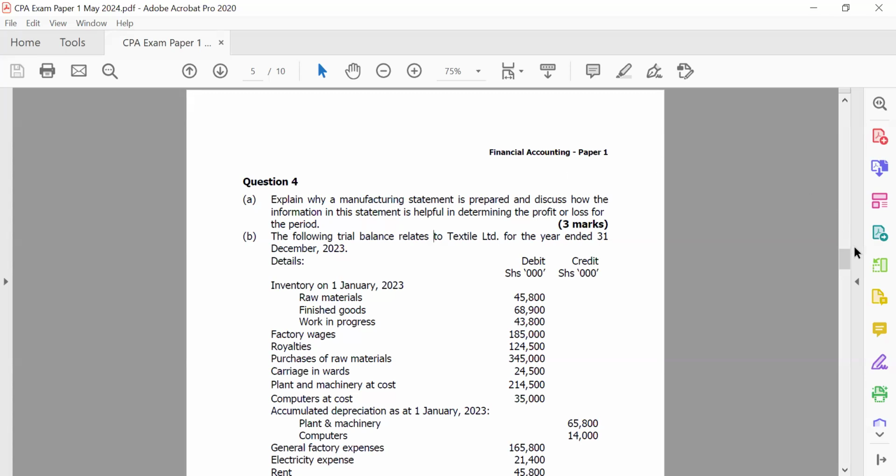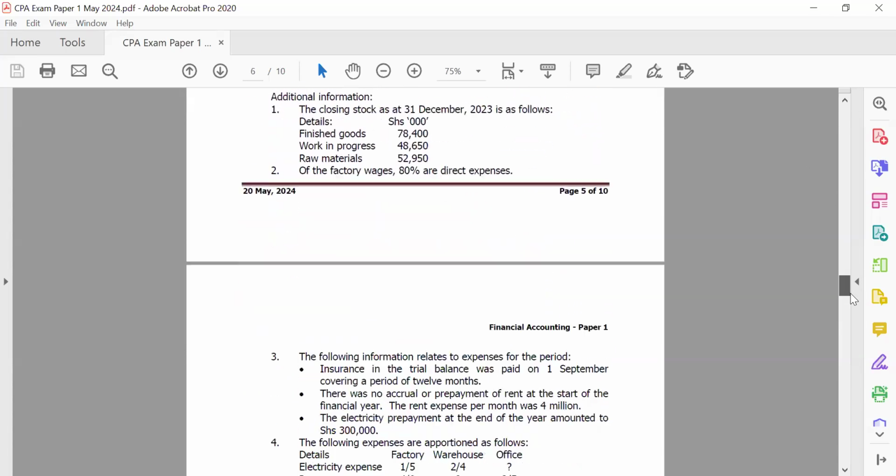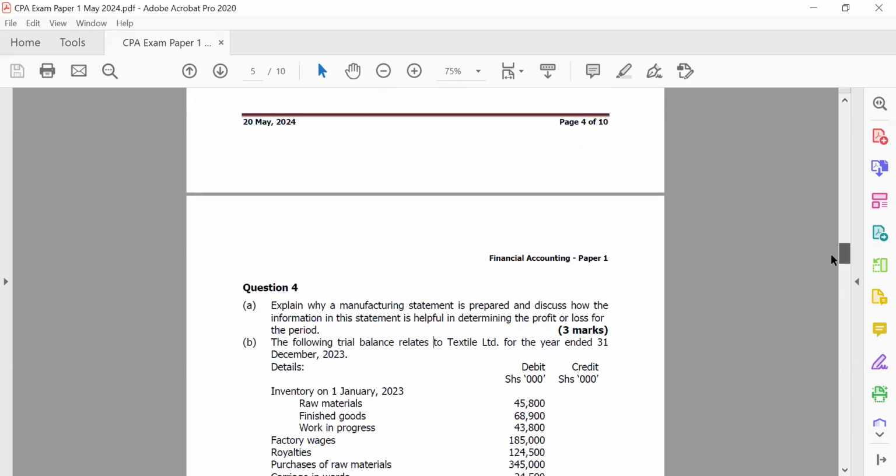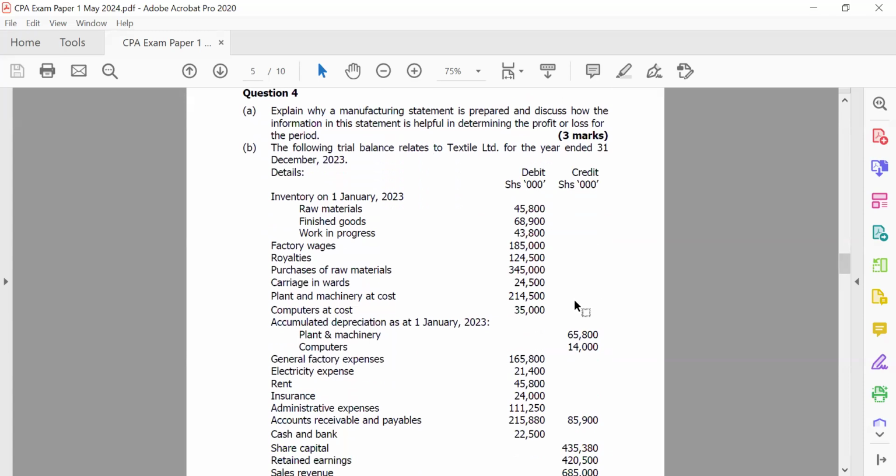So this question is also quite easily approachable, because if you've done a question on manufacturing, maybe about 3 questions, whatever, this should be okay for you to prepare. Because like we said, we start with our manufacturing statement, which looks at what I called your cost of production.